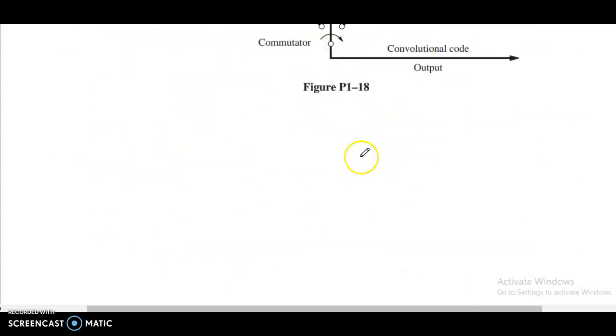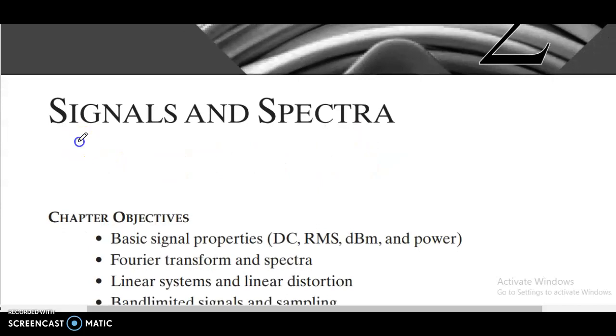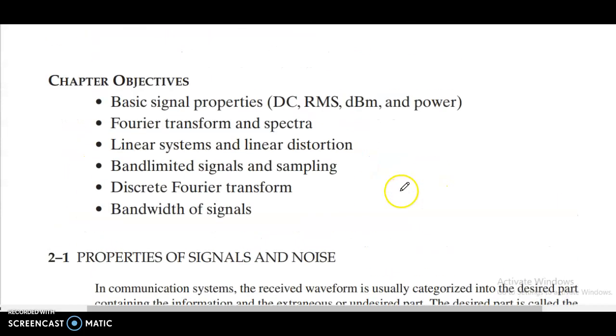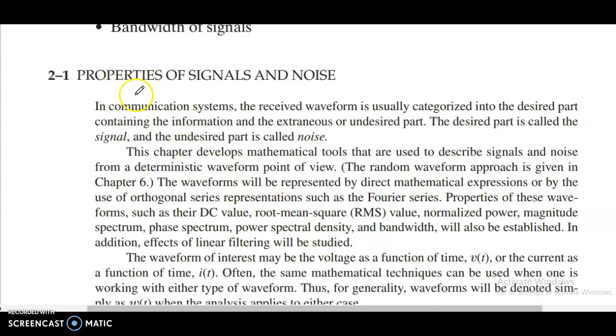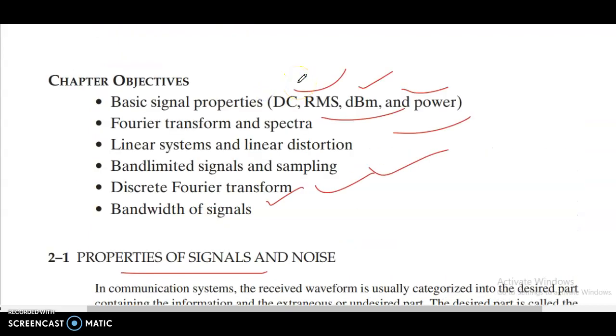And the second one: signals and spectra. Here, basic signal properties: DC, RMS, dBm, power, Fourier transform spectra, linear systems and linear distortion, band-limited signals and sampling, discrete Fourier transform (DFT), bandwidth of signals, properties of signals and noise.